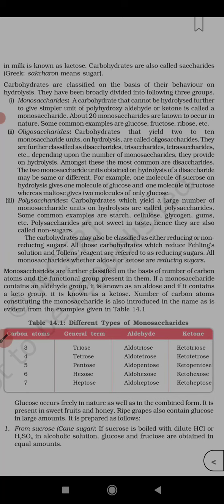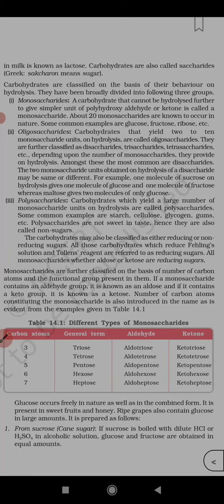A monosaccharide means a carbohydrate that cannot be hydrolyzed further to give a simpler unit of polyhydroxy aldehyde or ketone. About 20 monosaccharides are known to occur in nature. Some common examples are glucose, fructose, ribose, etc.